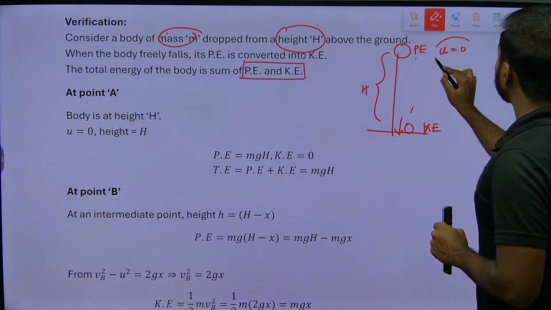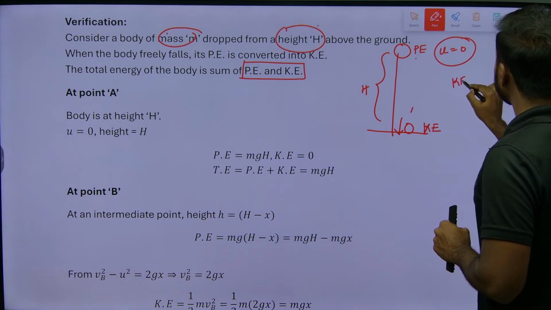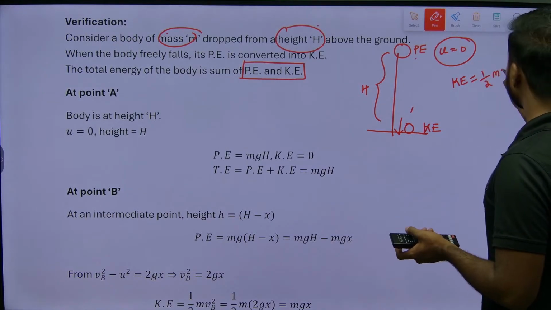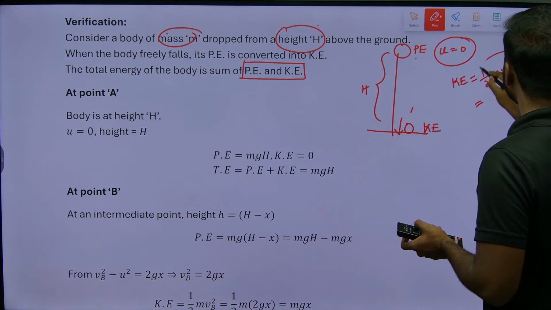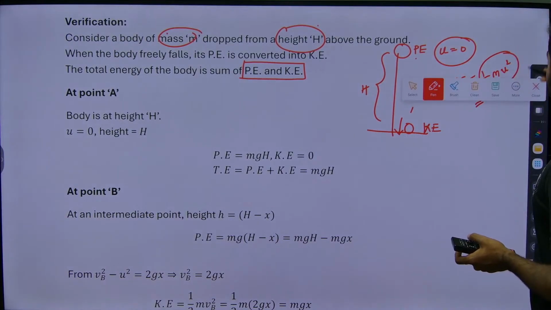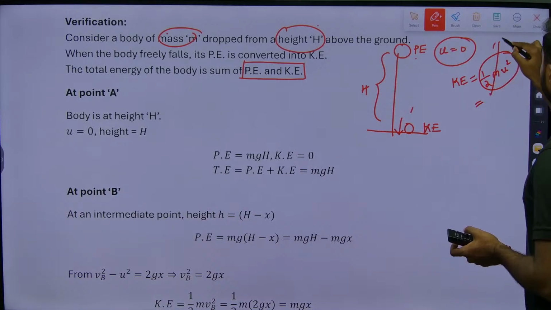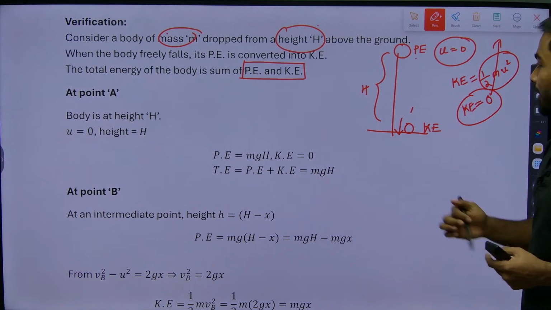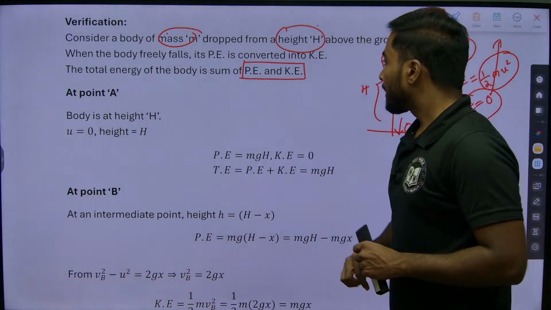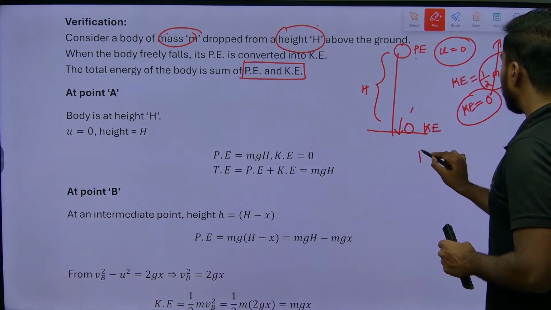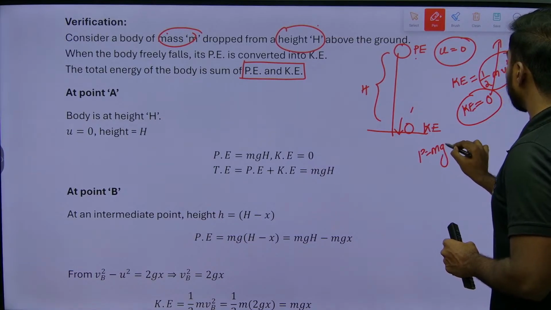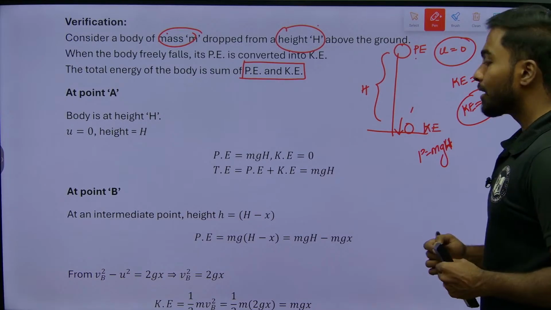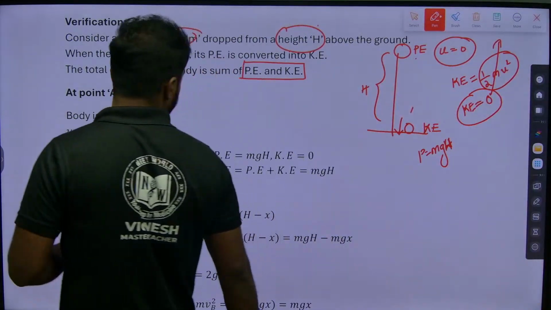If the initial velocity is 0, the kinetic energy formula is half m u square, or v square. So, when u is 0, I can neglect this term easily because everything will become 0. So, kinetic energy is 0. Now, what is the potential energy formula? It is mgh. What is the height we have taken? Capital H. So, mgh is the potential energy.